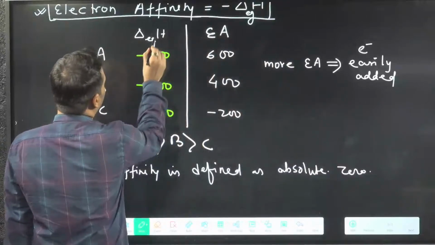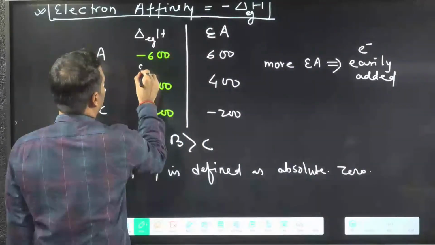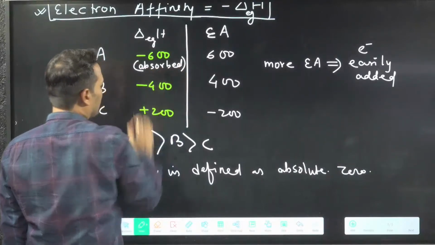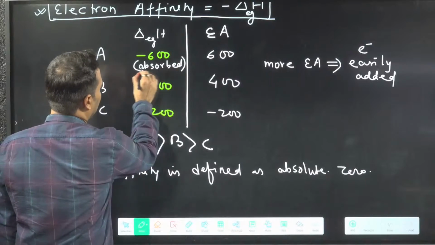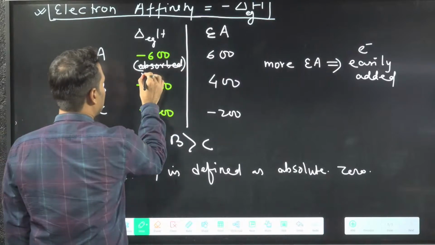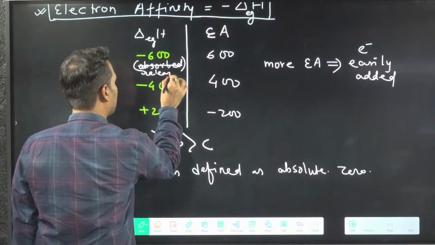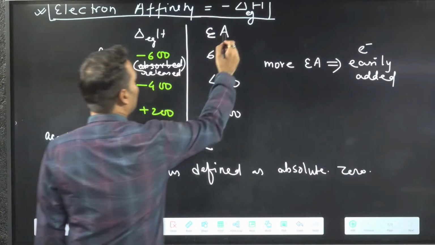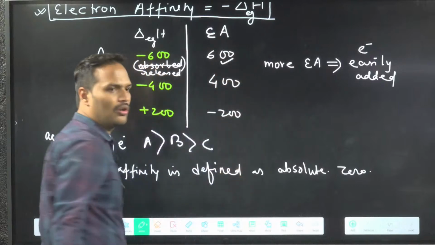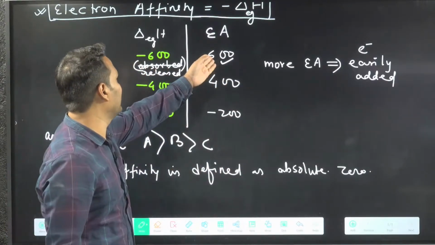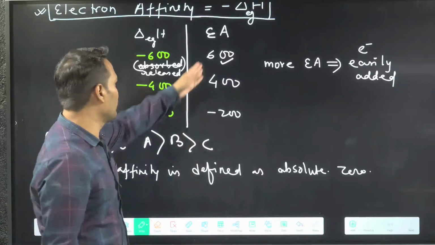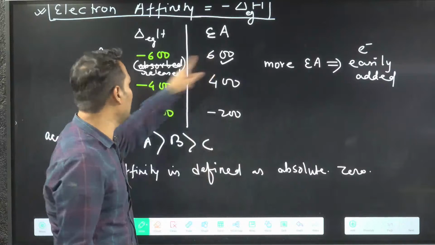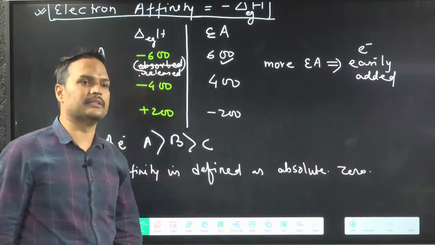See here, if electron gain enthalpy is minus 600, what do you know? Is it absorbed or released? It is released value. But when you see the same value in electron affinity, it is observed it is positive. So from positive we will be confused. It is absorbed, but actually that energy is released.